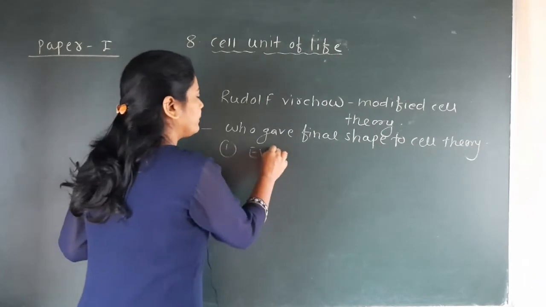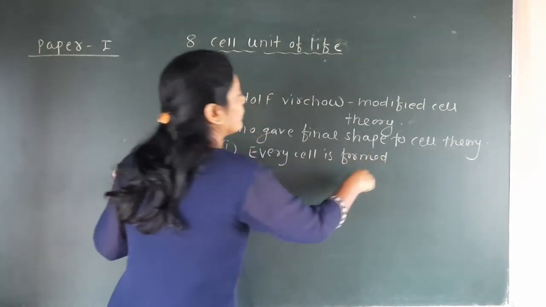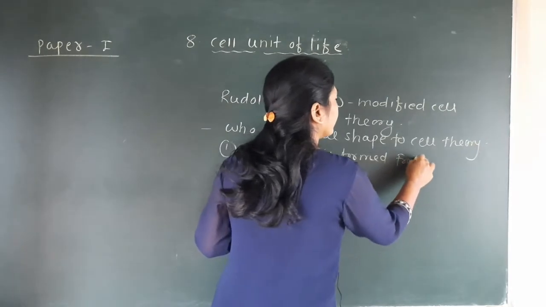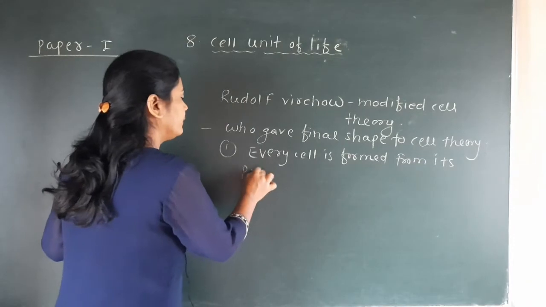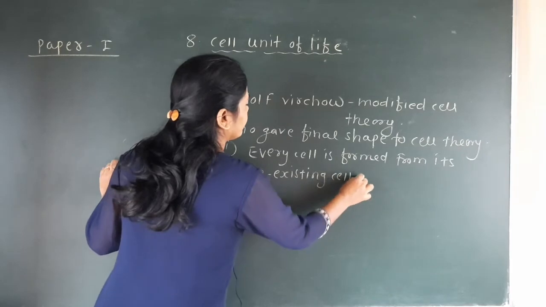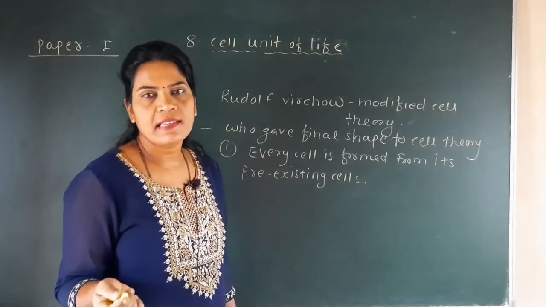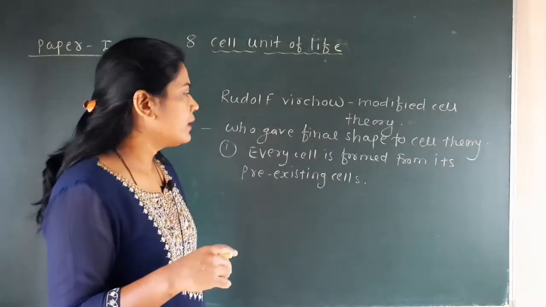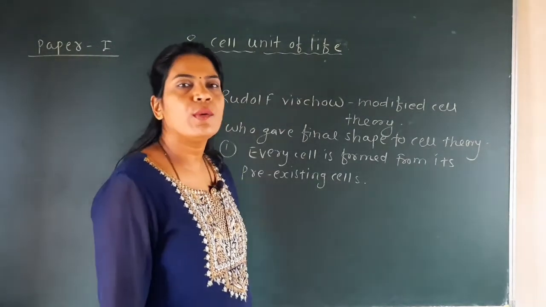Every cell is formed from its pre-existing cells, and the scientific name given by him is omnis cellula e cellula.